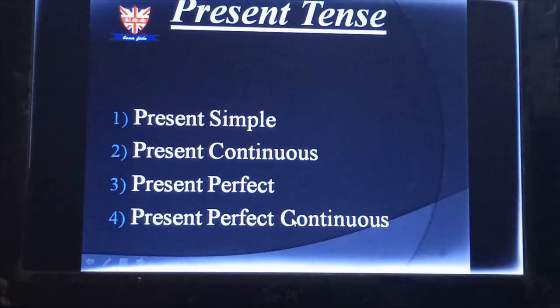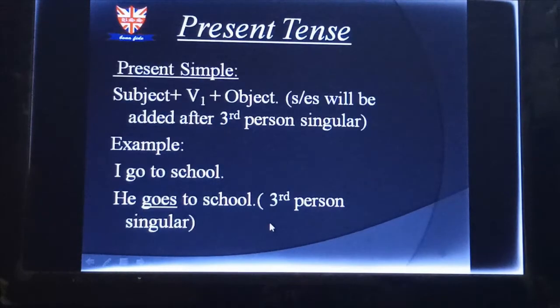Okay, so we will discuss the structure of these tenses. Let's go for the first structure. See here, the structure of present simple is subject plus V1 plus object.